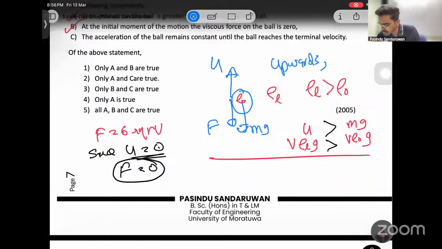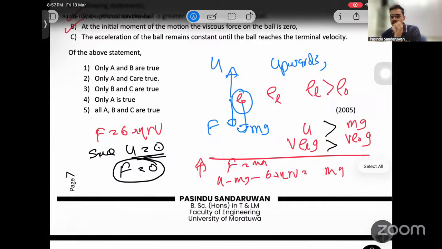If you don't know it, this is how it is proved. To check the acceleration, apply F equals ma upwards: U minus mg minus F, where F is 6 phi eta r v, equals ma. Now, when it is released from rest, its velocity increases. When its velocity increases, this whole subtracted term increases, so a decreases.